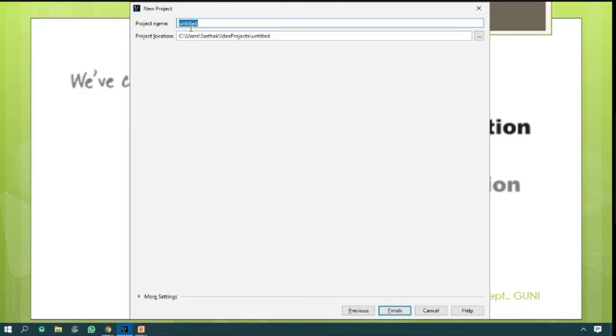There is a project name. You have to provide a project name like Hello World, as you wish. You may type any name for your project, but it should be valid. The IDE will check all the rules and regulations because it is a very intelligent IDE. So right now I am going to type the project name and click on the Finish button.